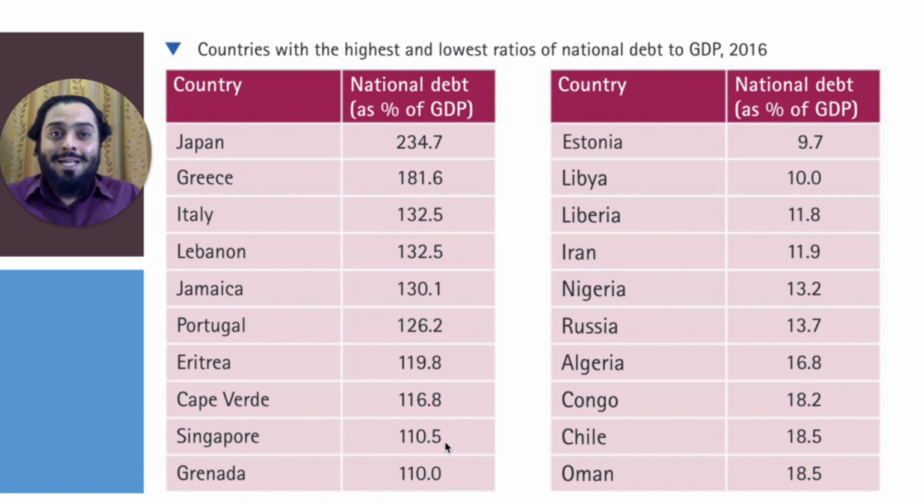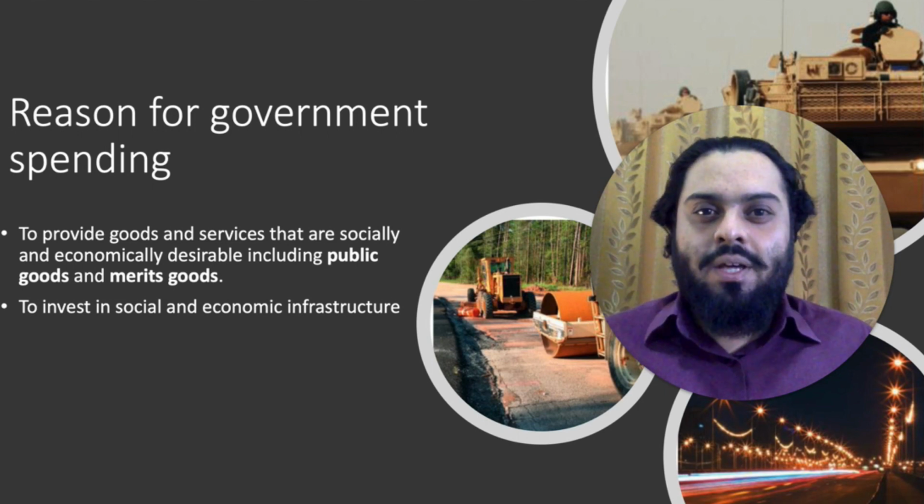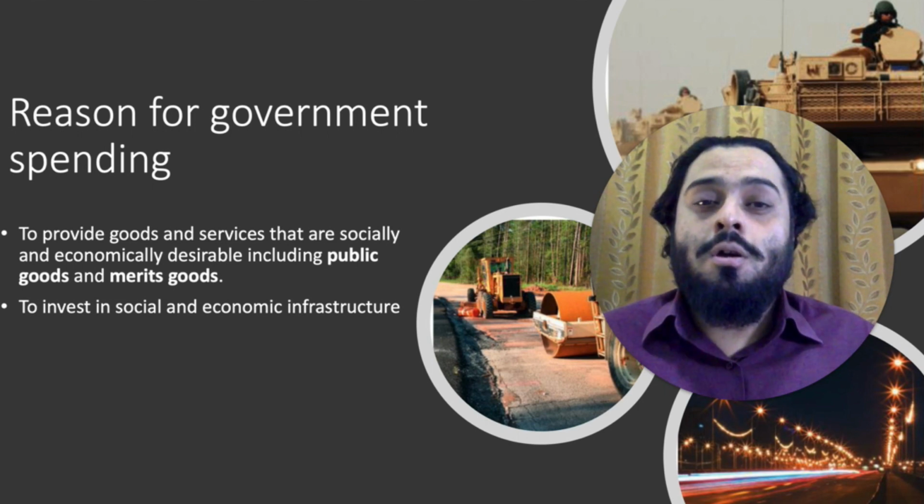However, some of the low-income countries find difficulties in paying back their debt, and they spend most of the country's revenue in repaying the debt, and they have very little money left over to develop the country and provide services for its people. Despite this wide variation in government spending, most governments have similar objectives in regard to why they spend money.